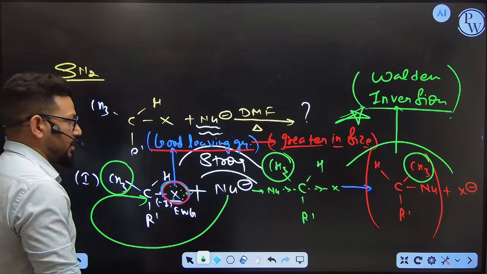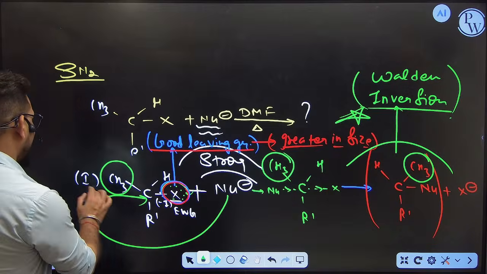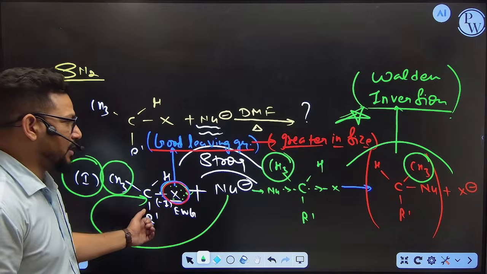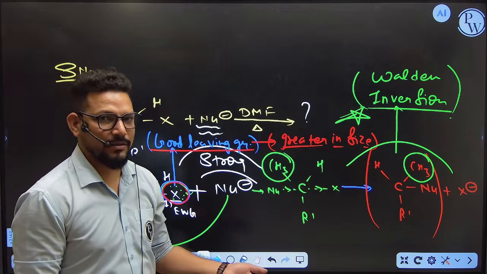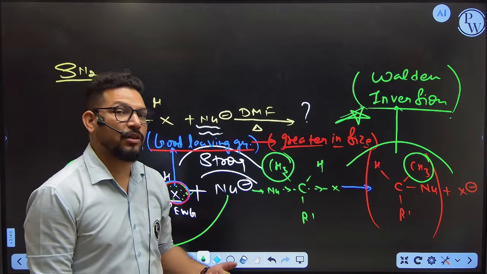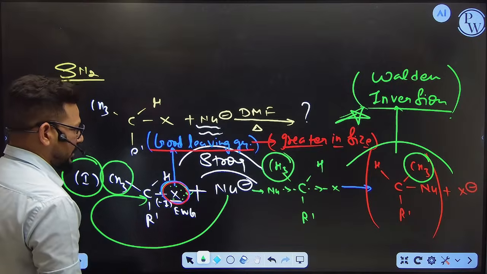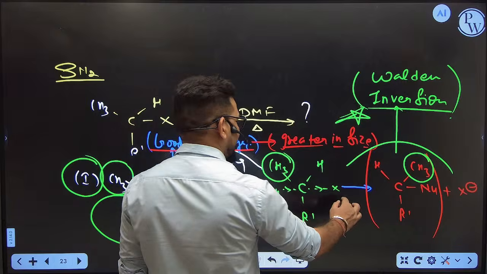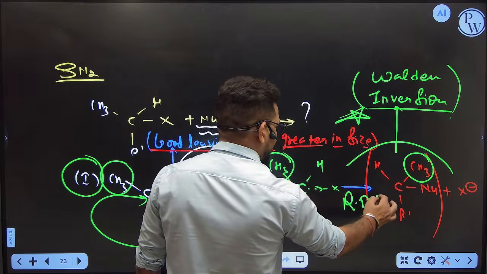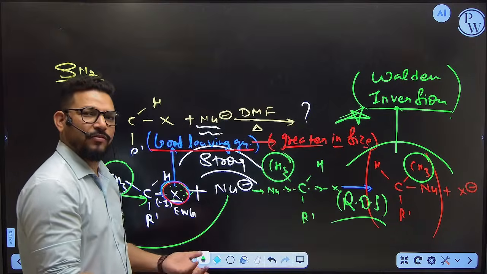Okay. So this is all about SN2. Now you can see it is a single step reaction. Only this reaction is going to happen in a single step. But SN1 is a multiple step reaction, and you know what a multiple step reaction is called? A complex reaction. This is only a single step reaction. That's why this step is also called RDS. This is the slowest step only because we have only one step.